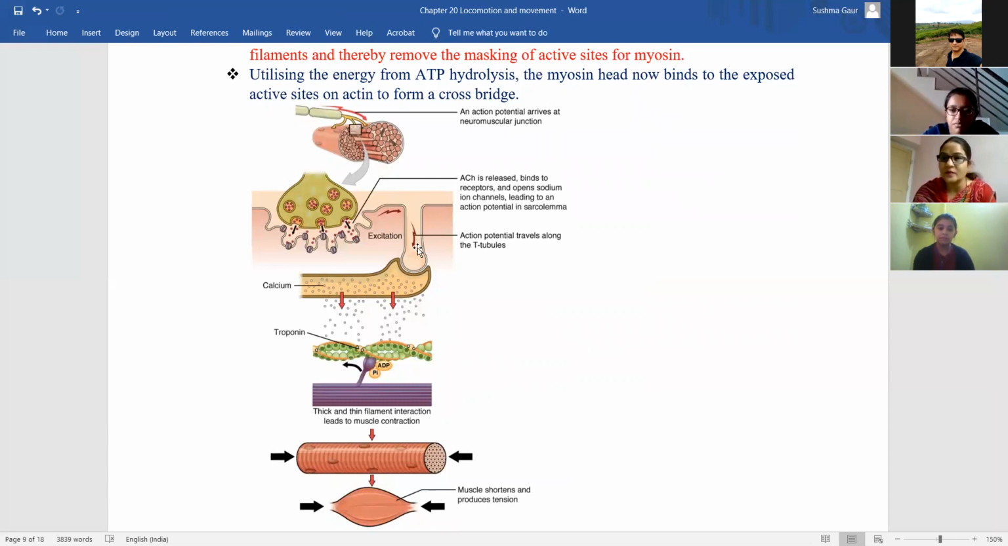Ma'am, so then how does the calcium ion increase? There should be some reason, something should have calcium for it to increase.